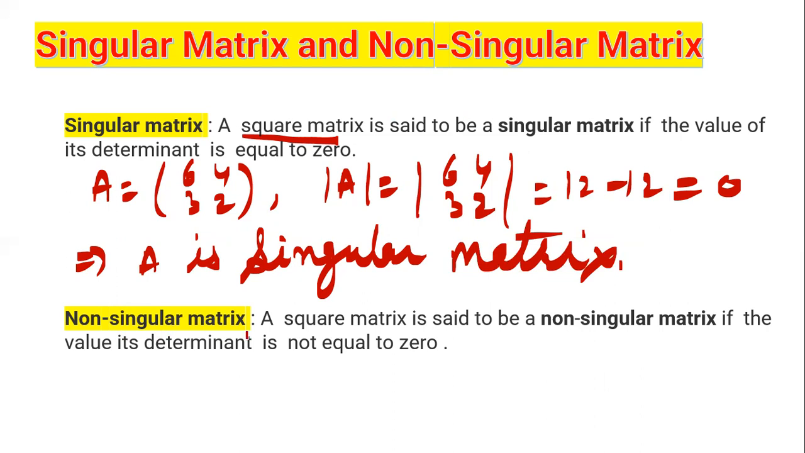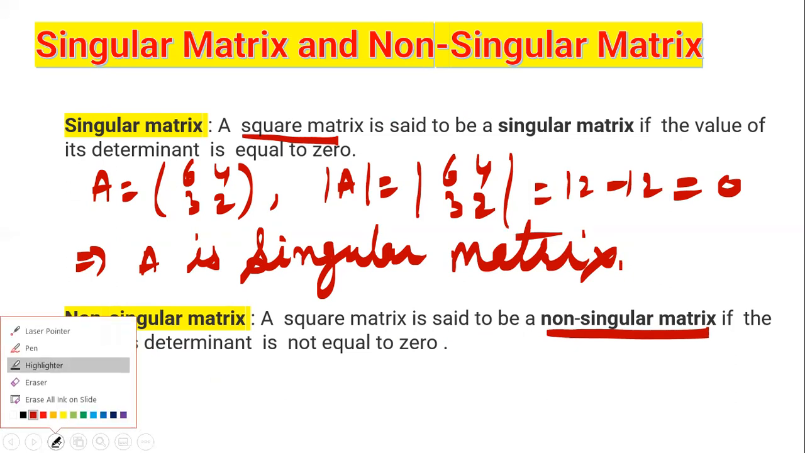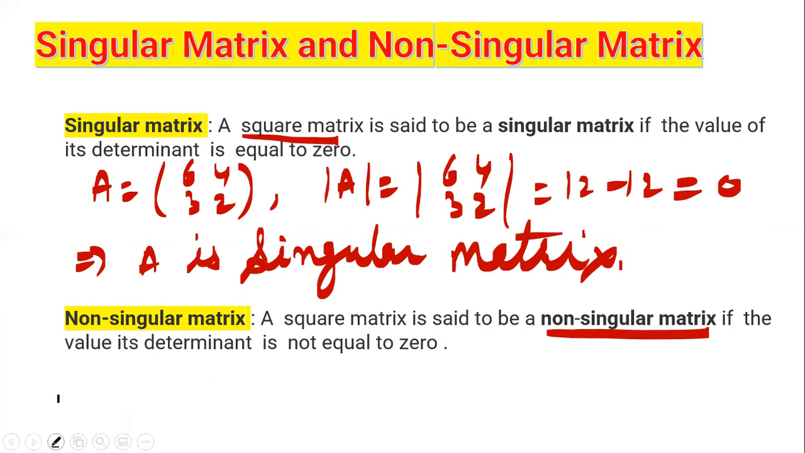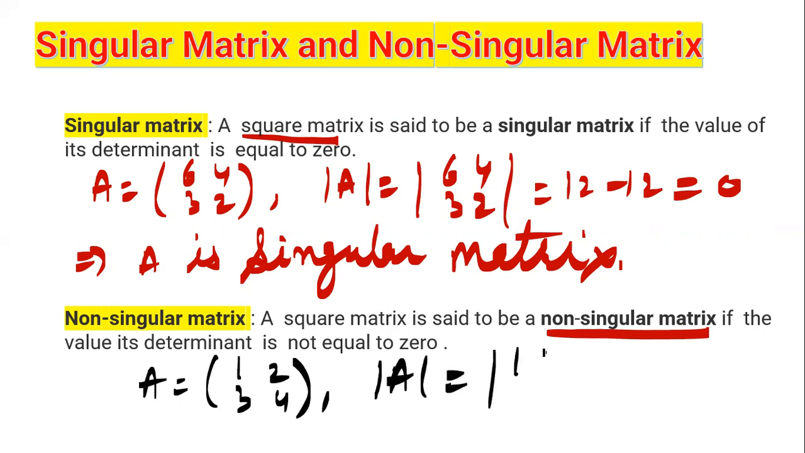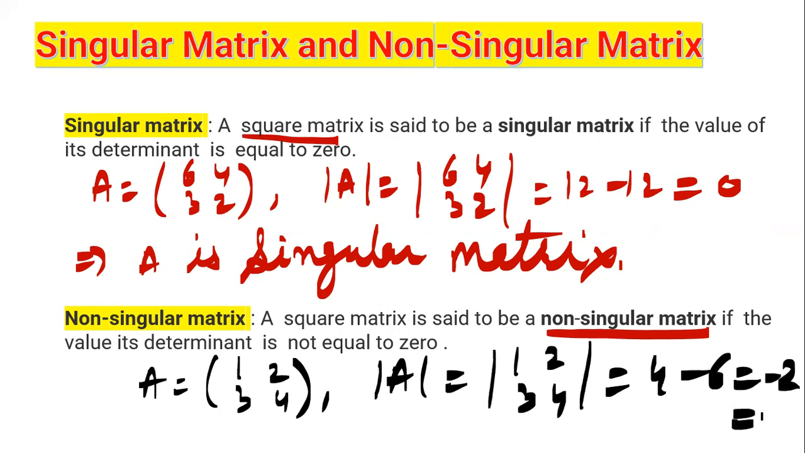Now non-singular. A square matrix is known as non-singular if the value of its determinant is not equal to 0. For example, I have matrix A equals 1, 2, 3, 4. The value of its determinant is 4 minus 6, that is minus 2, which is not equal to 0. Implies A is a non-singular matrix.